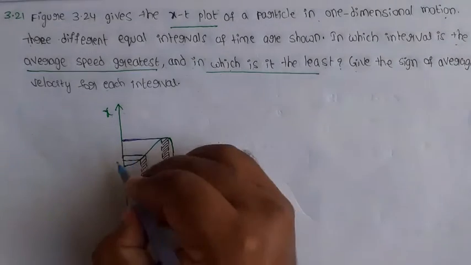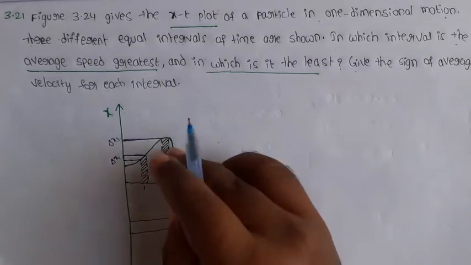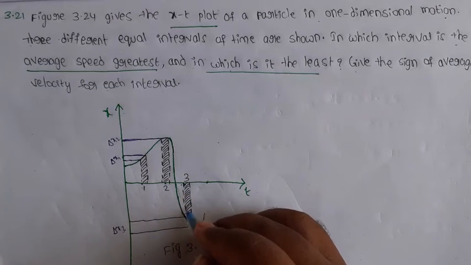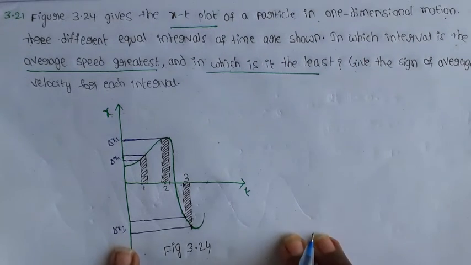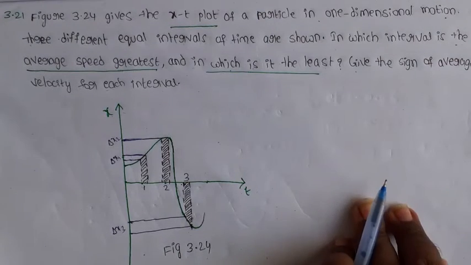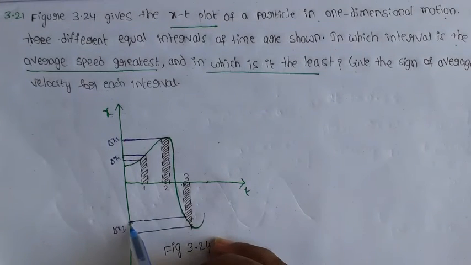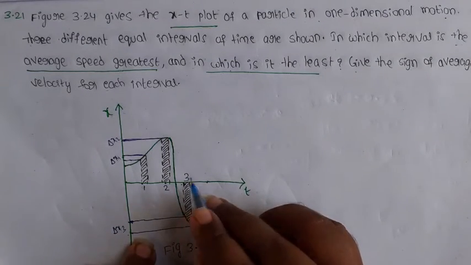So this is delta x1, this is delta x2 of time period 2, and this is delta x3 of time interval 3. Observe here, delta x is the change in the distance. Distance is related to speed. Which is the greater value among delta x1, delta x2, delta x3? Delta x3 is the greater value, so that is the third interval.